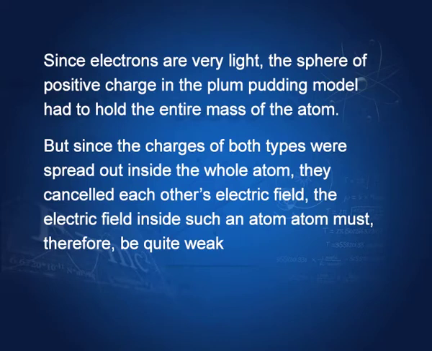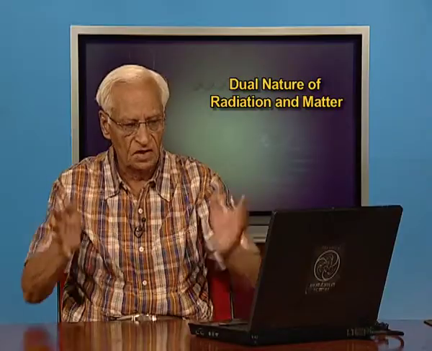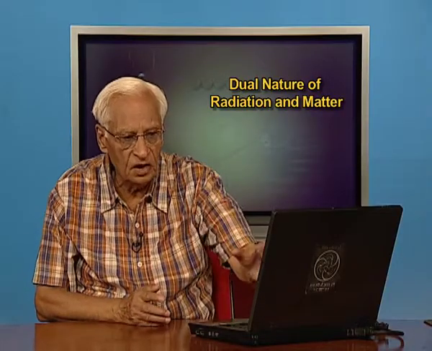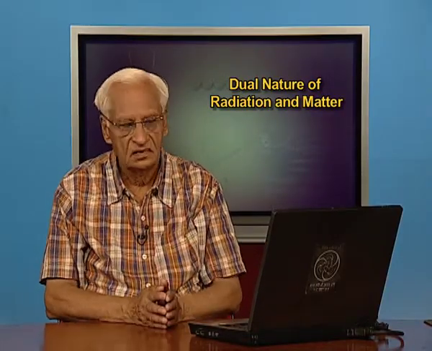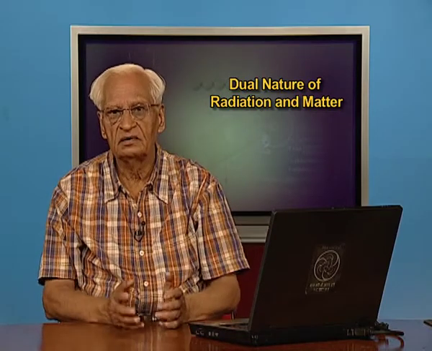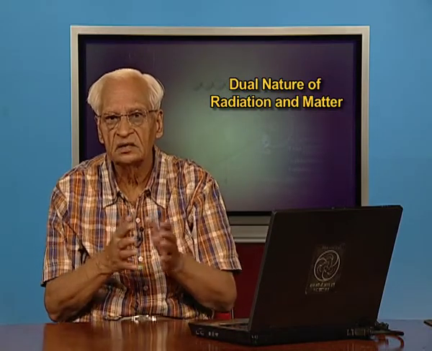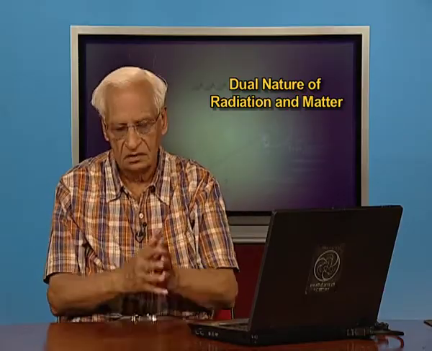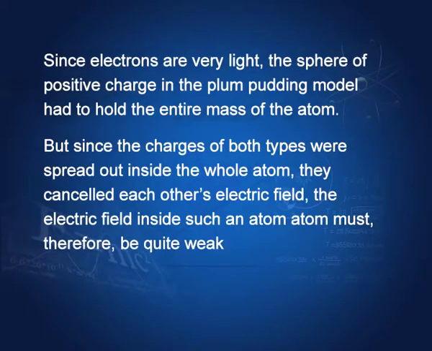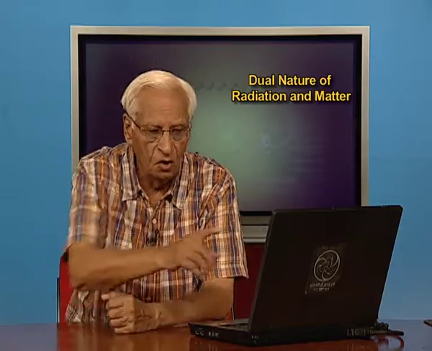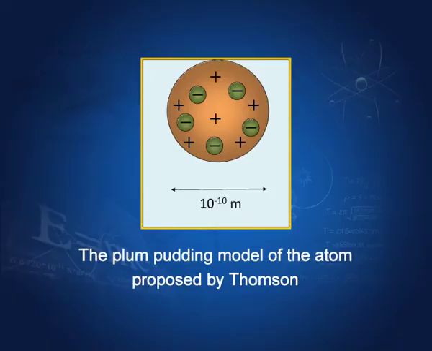And there is another thing. Since positive charges and negative charges are distributed almost uniformly, the electric field of electrons and protons gets cancelled to a large extent, and therefore, if there is at all an electric field left behind, it would be very weak. So, this was one of the predictions of this model, that this atom would have a weak electric field.